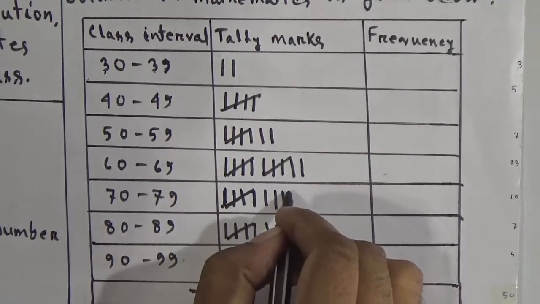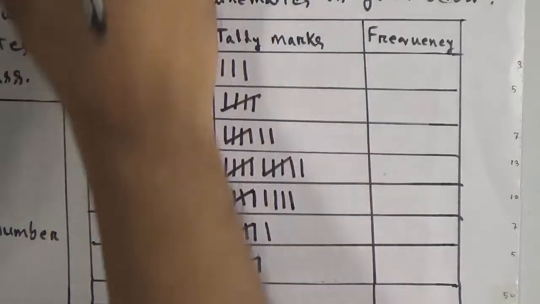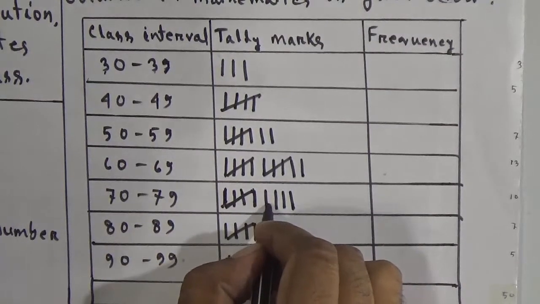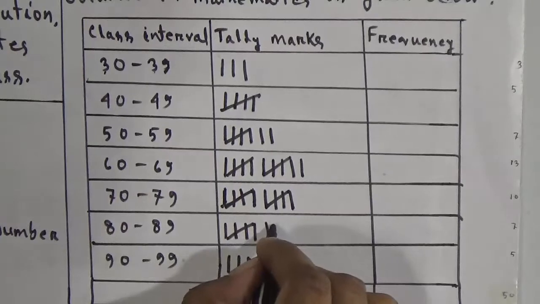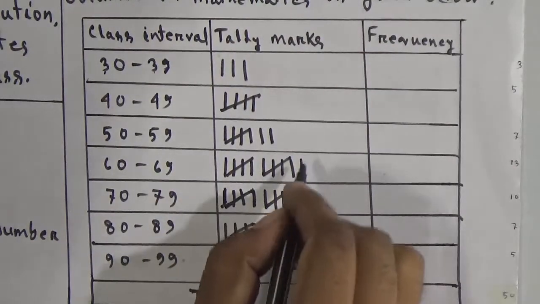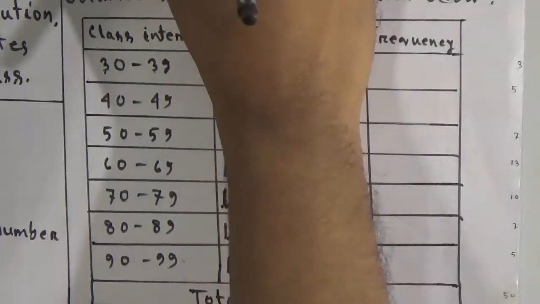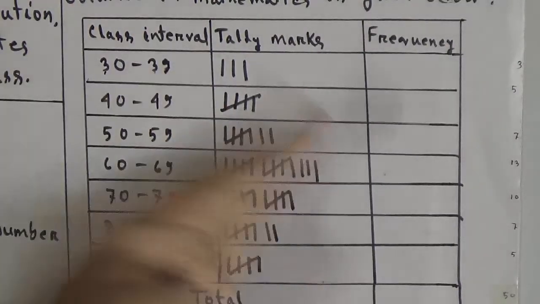Then 34, 75, 82, then 67, then 62. Okay, dear students, we have put all the data in tally marks.